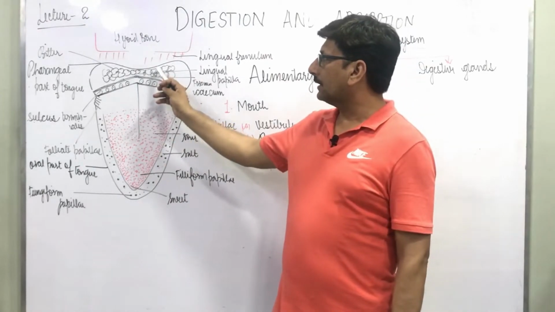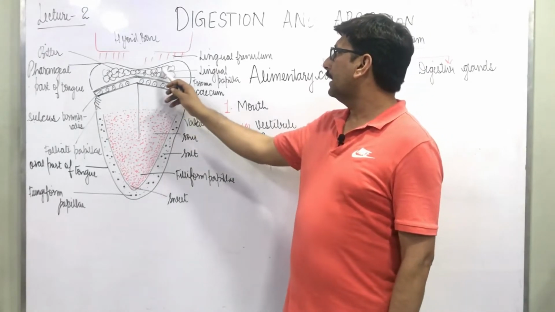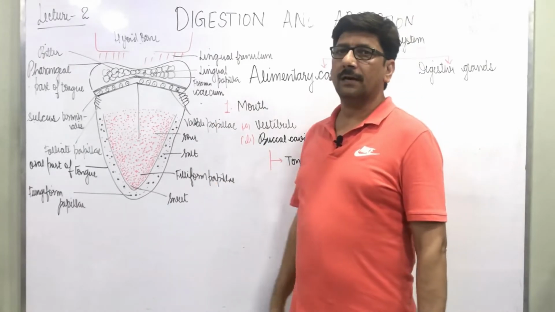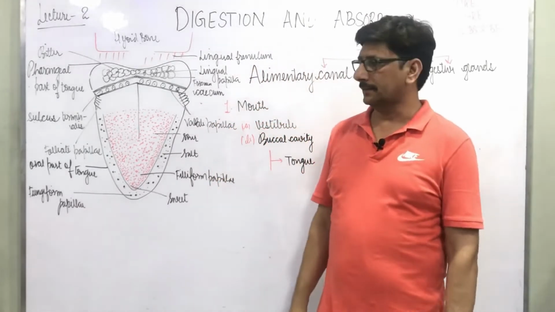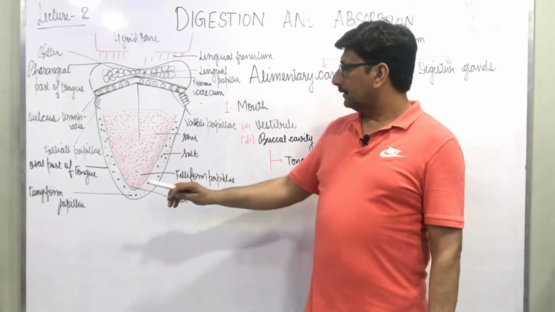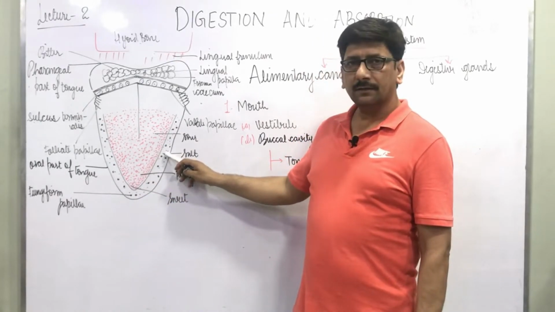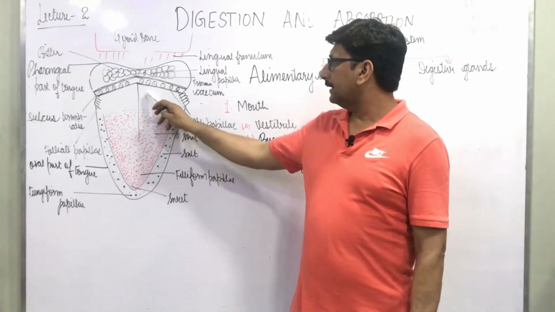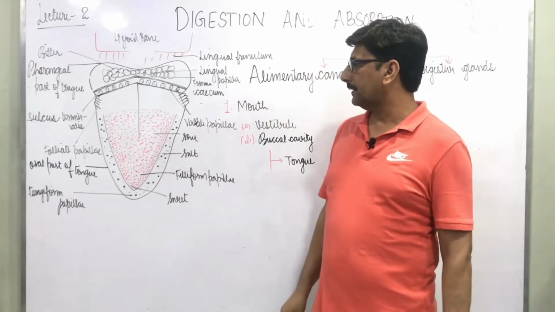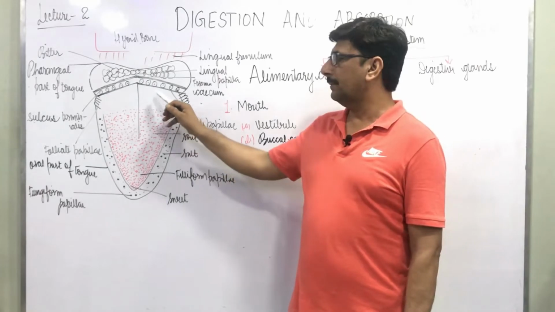The back part of the tongue contains some tonsils. These are known as lingual tonsils, and lingual tonsils are structures for phagocytic action. Then there are the areas of taste. This area is for sweet. This is the area for salt. This is the area for sour. And this area is for bitterness. So mainly 4 types of taste buds are there: for sweet, salt, sour and bitterness.